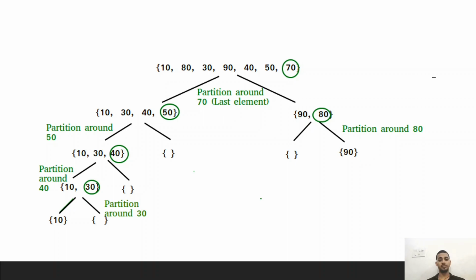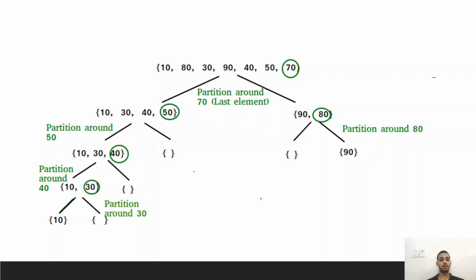Now here we can see one example which has 10, 80, 30, 90, 40, 50 and 70 as a set, and we need to use the Quicksort algorithm here. First we will partition around 70, that is the last element, and then 10, 30, 40 and 50, which are less than 70, will be on one side, and 80 and 90, which are greater than 70, will be on the right side.